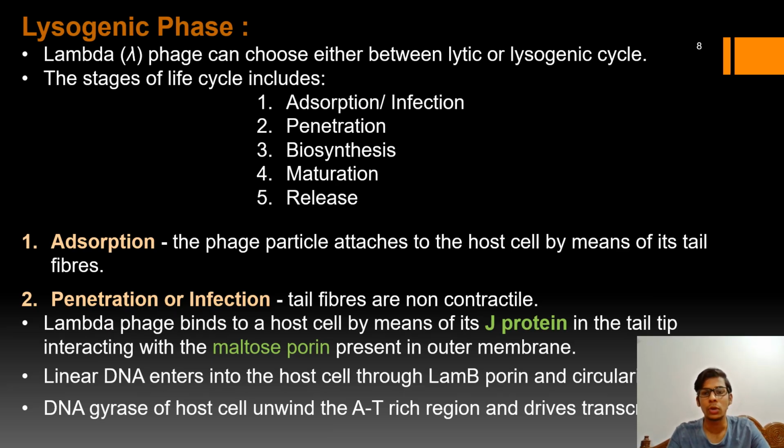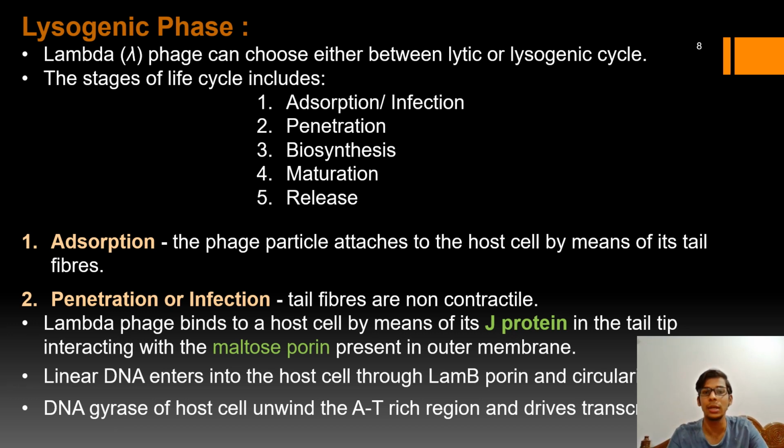Now talking more in detail about the lysogenic phase of the lambda phage. As soon as the lambda phage genome enters into the host cytoplasm, now it has a choice. Either it can enter into the lytic cycle or into the lysogenic cycle, depending upon the environmental conditions or the factors present in the host cytoplasm.